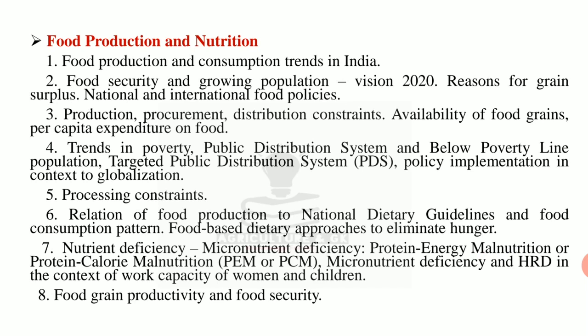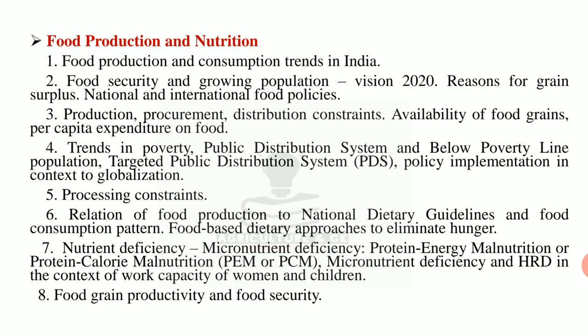Next is food production and nutrition. Under this, first one is food production and consumption trends in India. Second is food security and growing population, Vision 2020. Reasons for grain surplus, national and international food policies. Third one is production, procurement, distribution, constraints, availability of food grains, per capita expenditure on food.